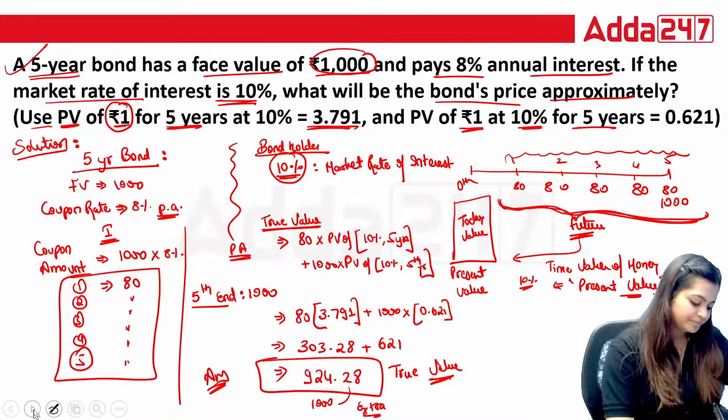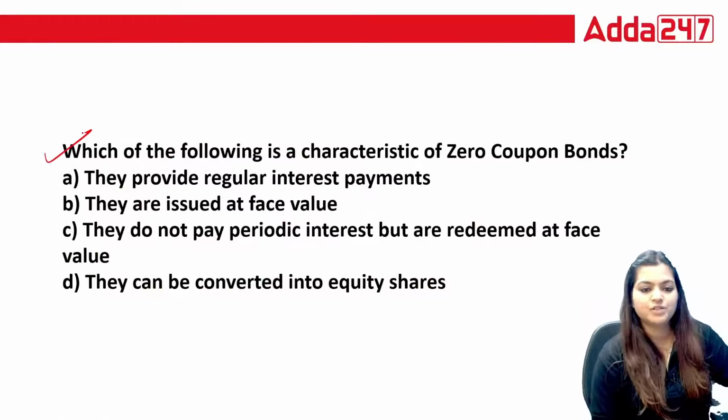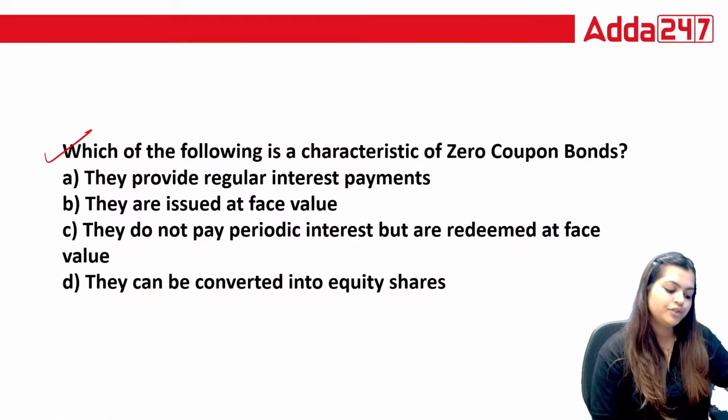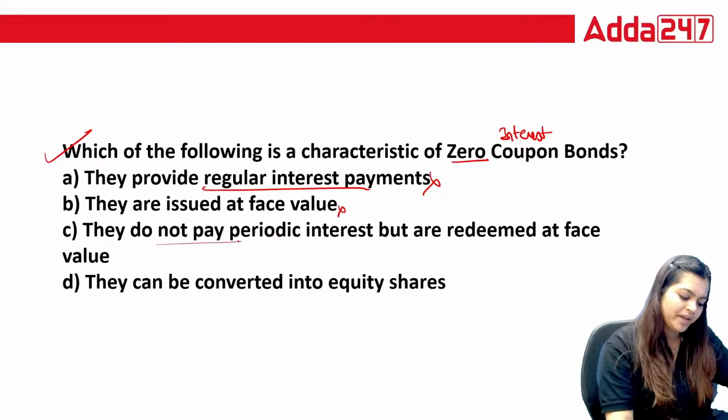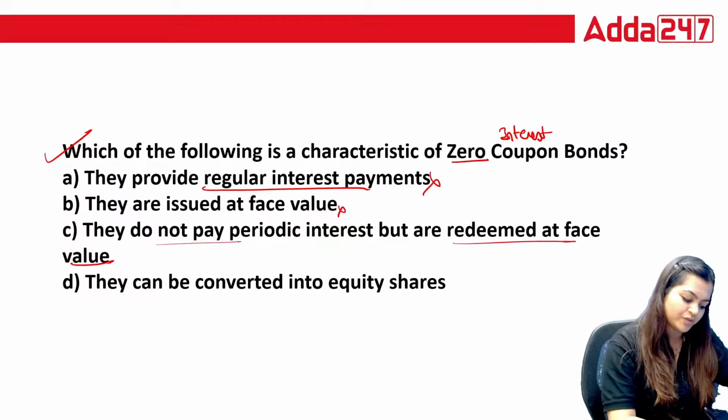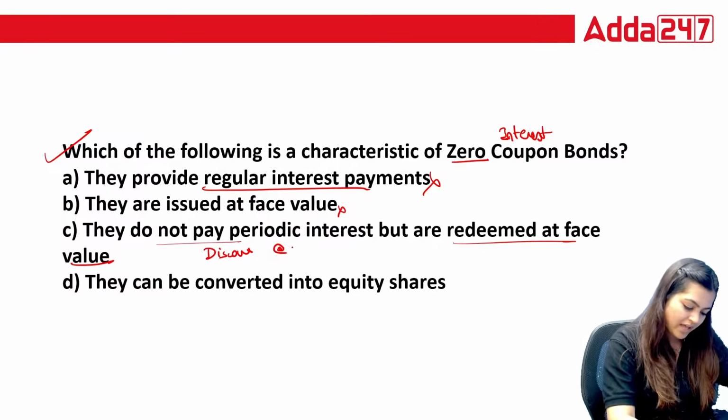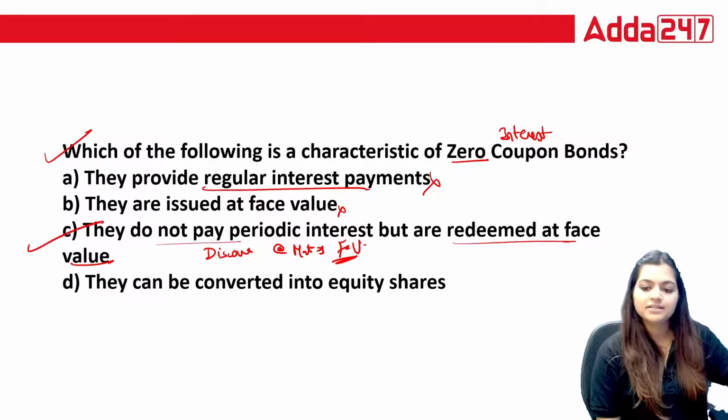Okay, chaliye, let's solve one more question based on this unit only. Which of the following is a characteristic of a zero coupon bond? They provide regular interest payment? No. Zero interest. They are issued at face value? No. They do not pay periodic interest but are redeemed at face value. Yes, they are issued at a discount, and at maturity they pay face value. So the correct answer is C.